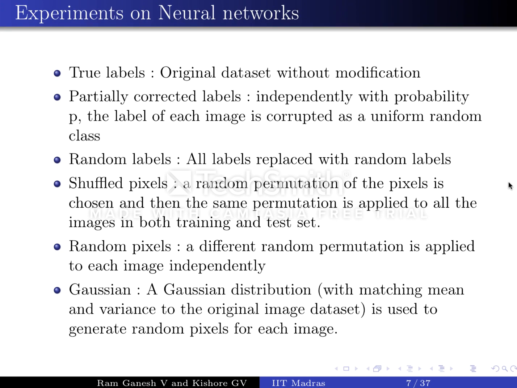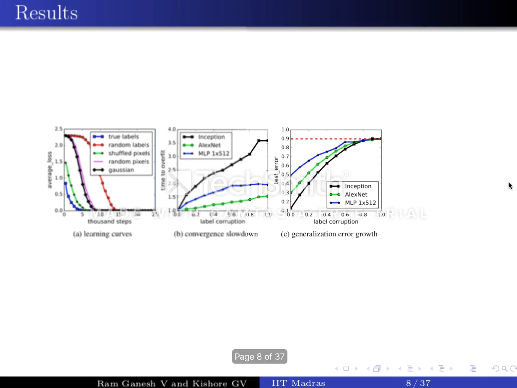In "Understanding Deep Learning Requires Rethinking Generalization," they train a neural network using true labels, partially corrupted labels, which are ones in which some labels are corrupted, totally random labels, then shuffle the pixels, then use totally random pixels, and also generated pixels using pure Gaussian. As you can see, the results are rather surprising.